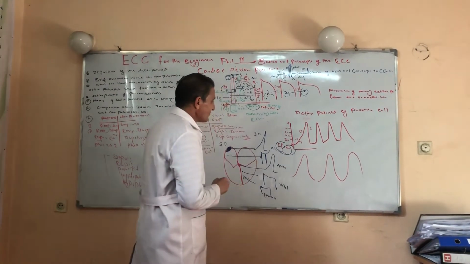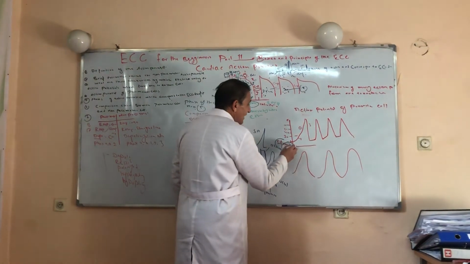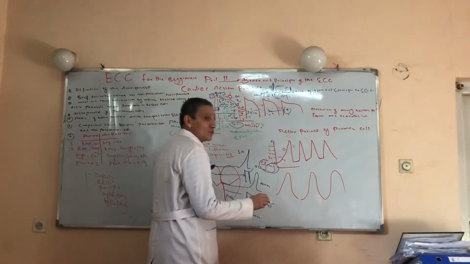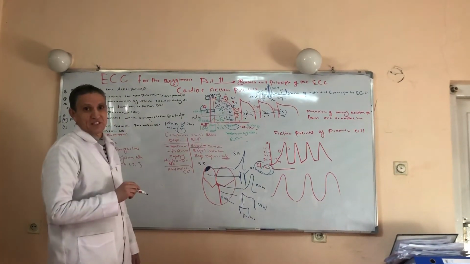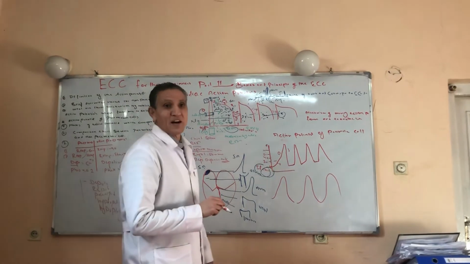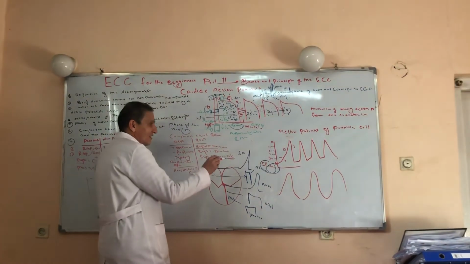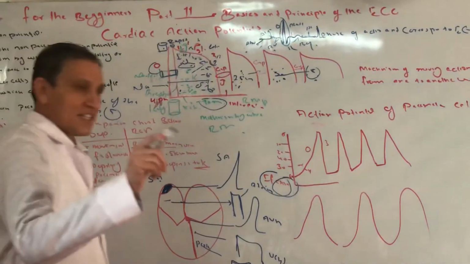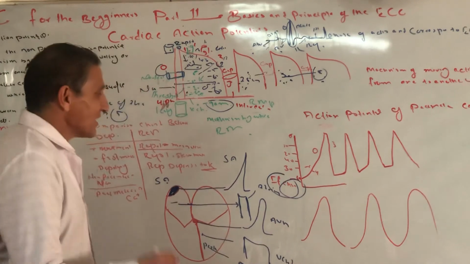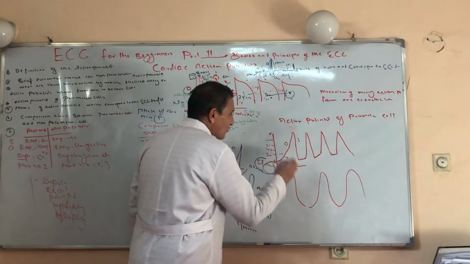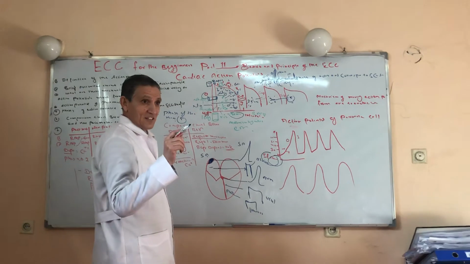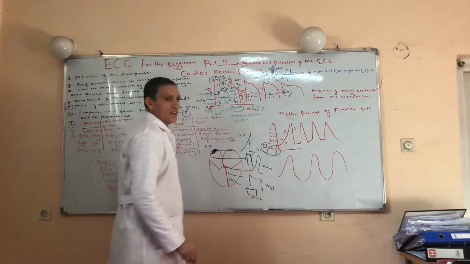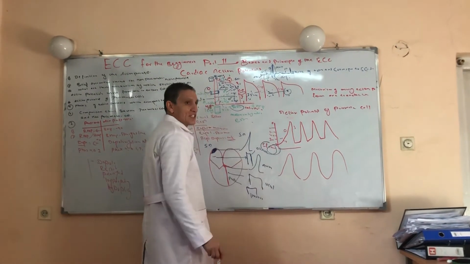The second difference is in the phases. In fact, these SA nodal cells and AV nodal cells, both of them do not have a real resting membrane potential. The real resting membrane potential represents minus 90 millivolts. This minus 60 millivolt does not produce a straight line, it produces a slope line. The resting membrane potential of the SA node and AV node isn't a true resting membrane potential. The electrical voltage of SA nodal cells and AV nodal cells represents minus 60 millivolts.